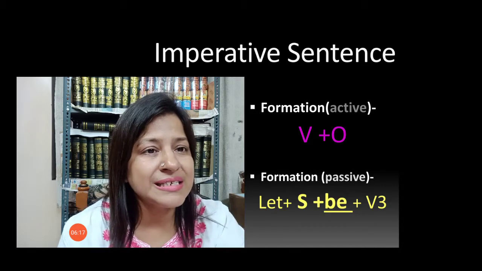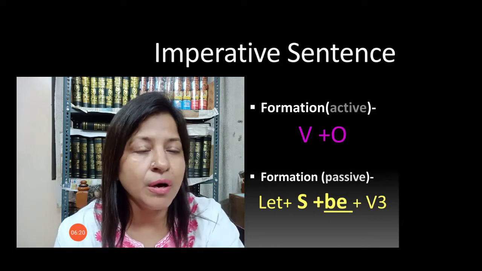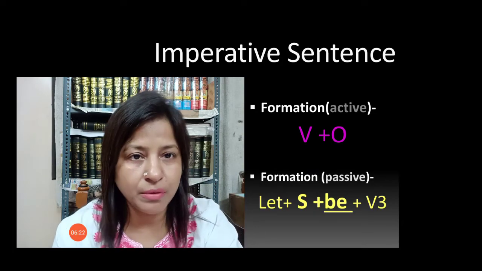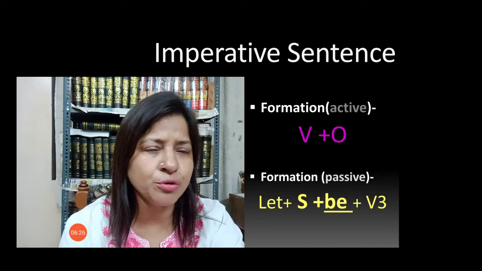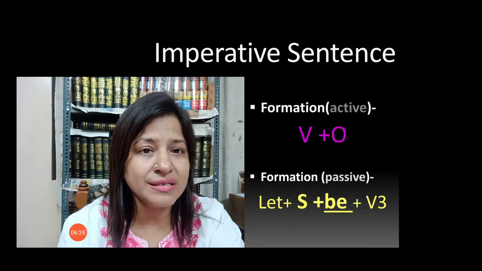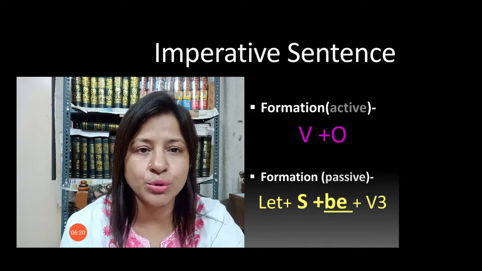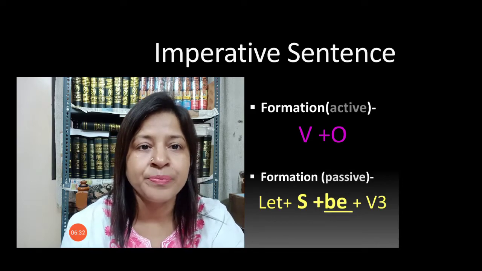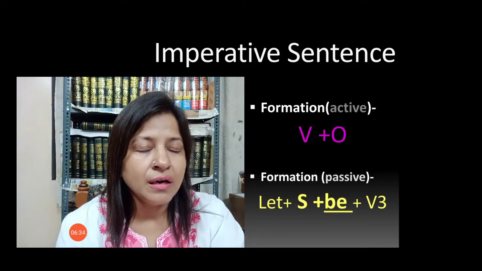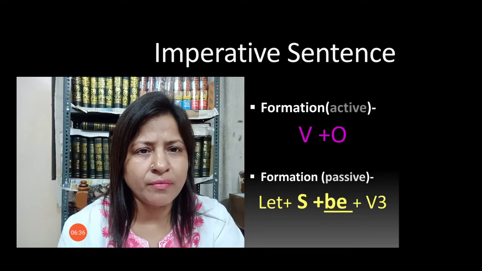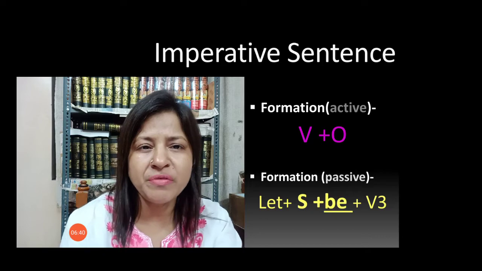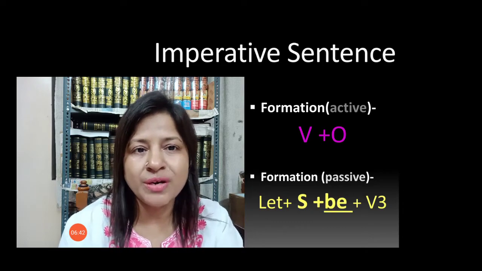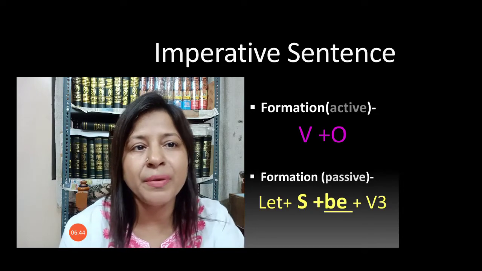Because imperative sentences start with the main verb or with the helping verb. If you say don't move, then you have started this sentence with don't, the do form, a helping verb. And if you say fire, or give me one glass of water, then you have started this sentence with the main verb.